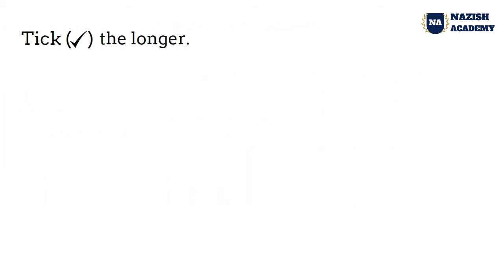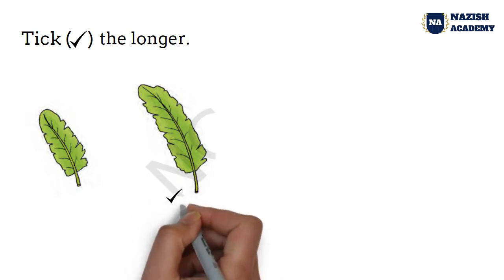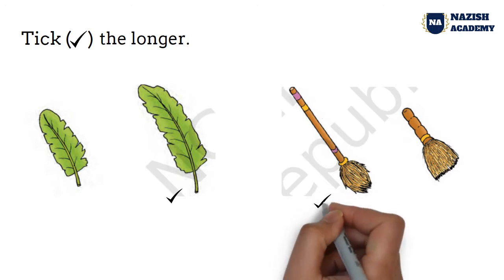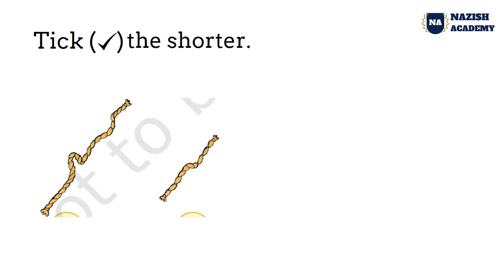Now take the longer. Tell me children, which is the longer in these items? This one. Here, which is the longer? Tell me this one. Now take the shorter. Which rope is shorter? This one. And which stick is shorter? This one.